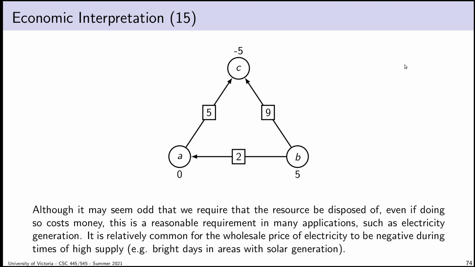But one of the interesting consequences of renewables is they've become so effective that we end up with situations where we have more power than we know what to do with. And we end up in exactly this case. I'm sitting on vertex B, I'm generating way too much electricity. I need to get rid of all of it. I need to do whatever I can to use up that electricity, even if that means setting the price to be negative.